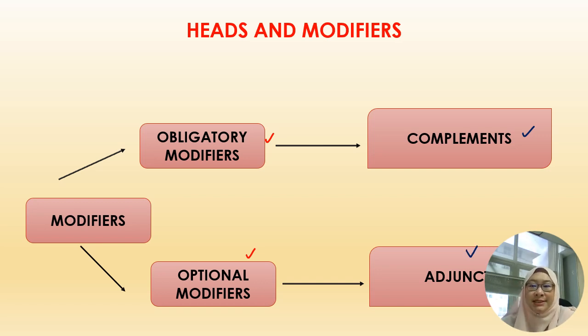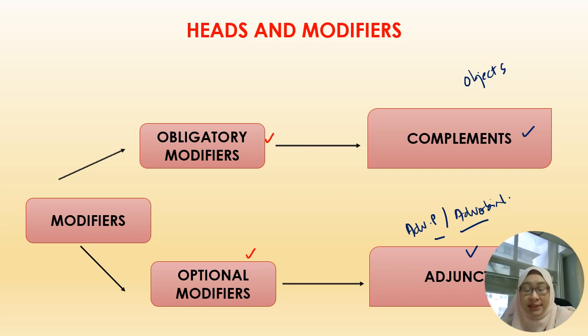Complements here can be in the form of objects, a complement of a verb, or a subject complement. Later on we shall delve deeper into these different types of complements. And an adjunct is normally in the form of an adverbial phrase, or sometimes what we call an adverbial. There are differences between these two, so we're also going to elaborate more on this as we proceed to the upcoming topics.